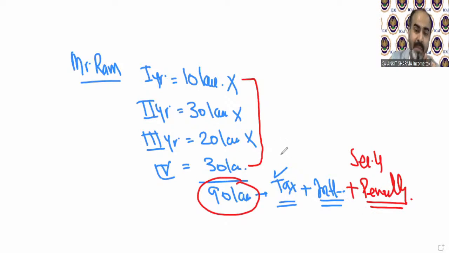Section 4 says you have to pay tax annually. You cannot combine 2-year taxes or 3-year taxes and pay tax combined. It's not allowed because the charging section says if you do this, you will violate the law. So section 4's first point says income tax is an annual charge on income.